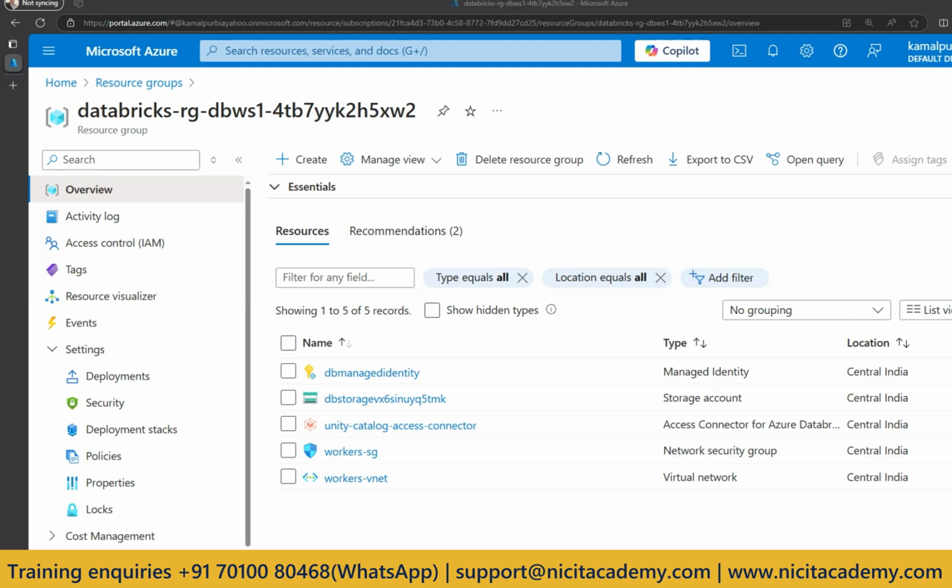Okay, each Synapse is a different service, right? Yes, Azure Synapse is, yes. Okay. Hi Kamal. So are Databricks and Azure Data Factory also similar, or are they entirely different? No, these are entirely different.